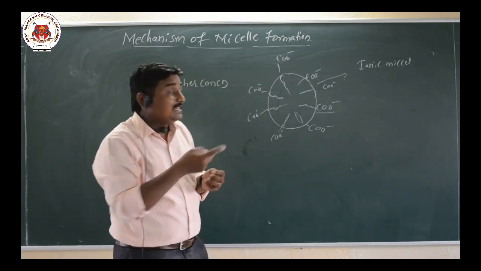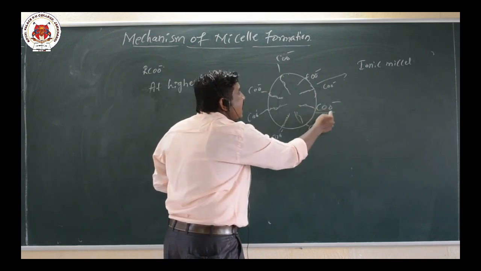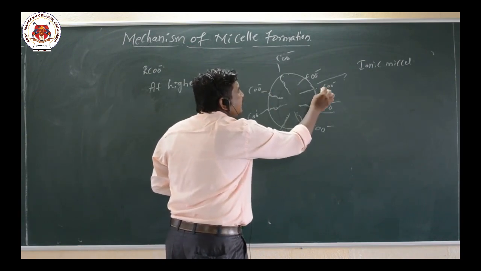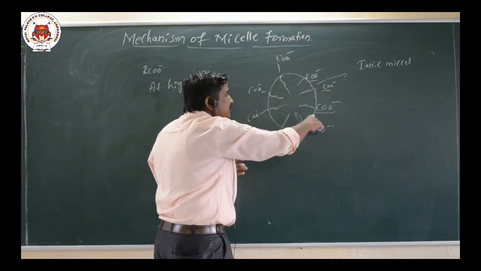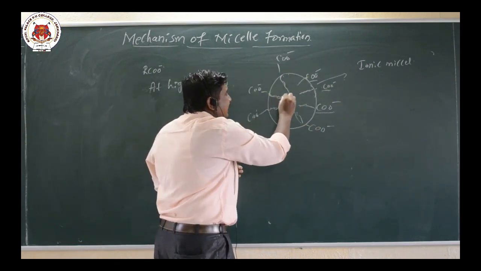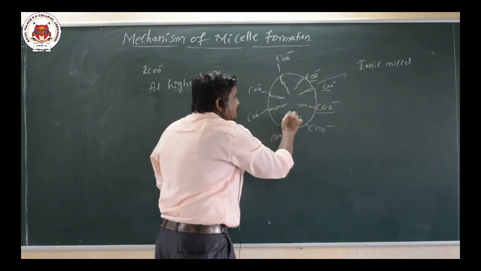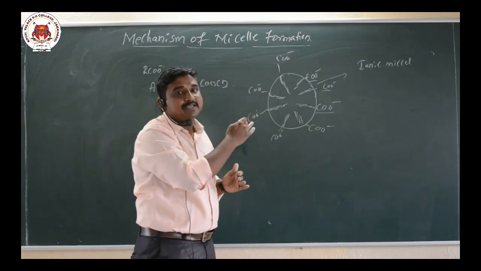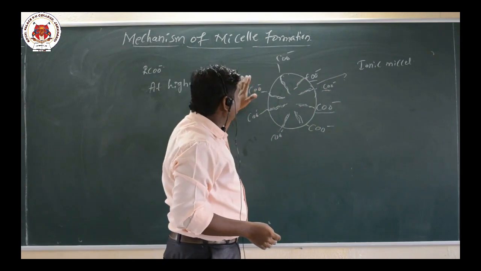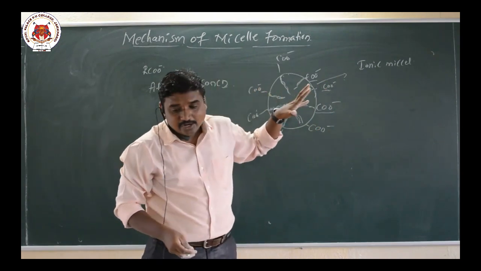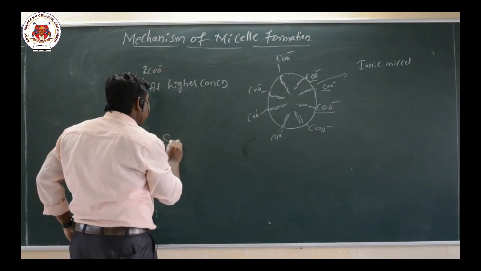So in that spherical shape, the COO minus, the polar head, which is the water attracting part, will occupy the surface of this spherical shape, whereas the hydrophobic part, the long chain R part, will project inside the spherical shape. There is a formation of ionic micelle. So this is the mechanism of formation of what here? Ionic micelle. Okay.